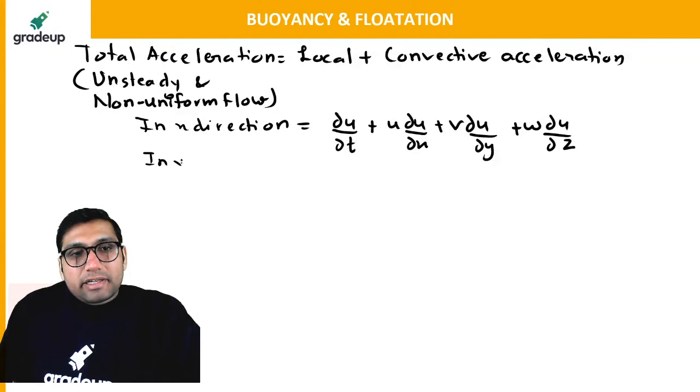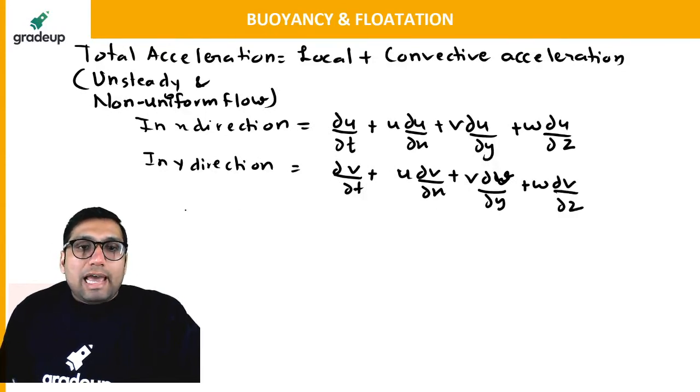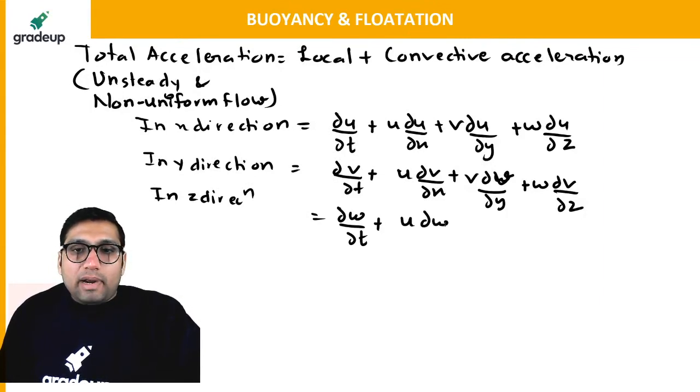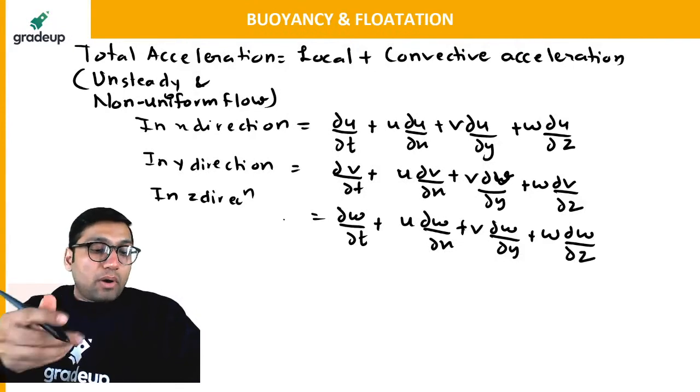In y direction, this will be equal to del v by del t plus u times del v by del x plus v times del v by del y plus w times del v by del z. And in z direction, it will be equal to del w by del t plus u del w by del x plus v del w by del y plus w del w by del z. This is the formula for total acceleration.